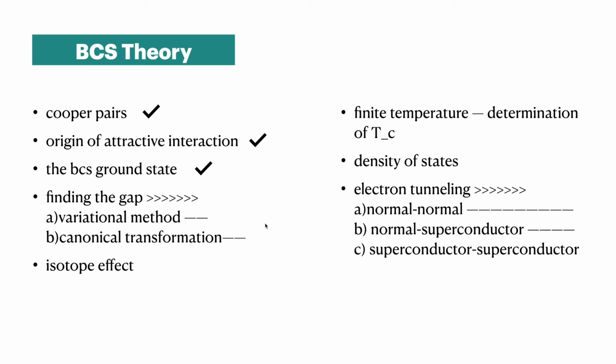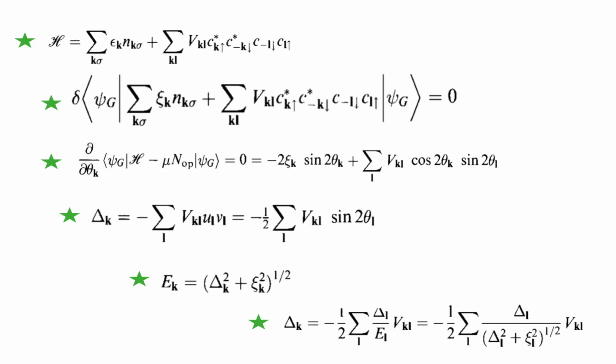So, finding this gap. Actually, there are two methods. The variational method was originally used by BCS, and this canonical transformation is generally what we are doing nowadays. What they have done is a variational method. I'll be a little bit faster.